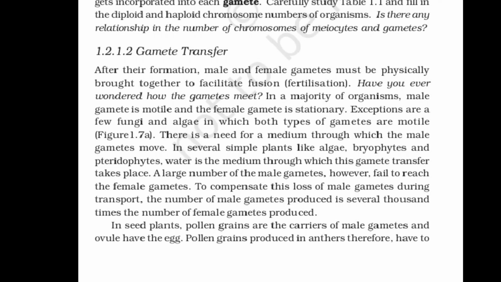A large number of the male gametes, however, fail to reach the female gametes, and to compensate for this loss during transport, the number of male gametes produced is several thousand times the number of female gametes produced. Here you have to keep in mind that the male gametes are always motile and the female gametes are stationary.